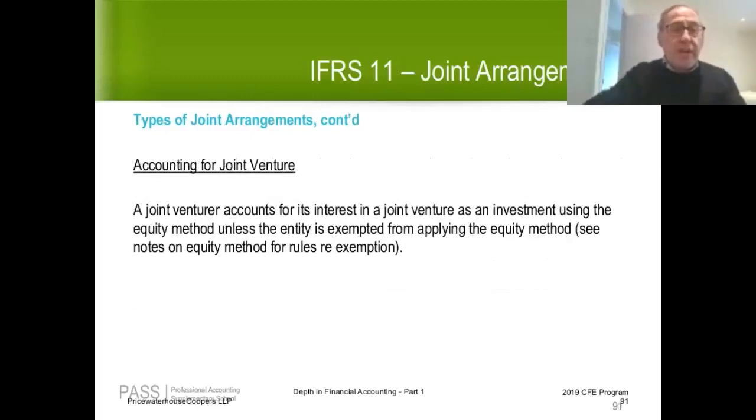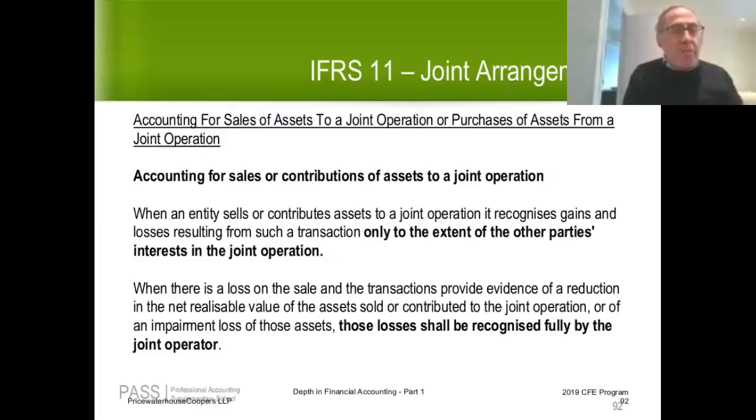A joint venturer accounts for its interest in a joint venture as an investment using the equity method, unless the entity is exempted from applying the equity method. And if you look at the notes on accounting for associates equity method, you'll see the rules for exemptions. I'll let you look at the rules on your own. Just please go back to the notes on accounting for associates equity method, and you'll see the rules for exemption.